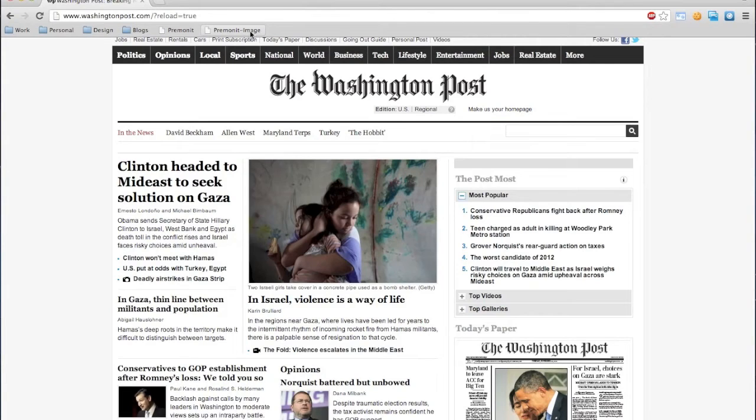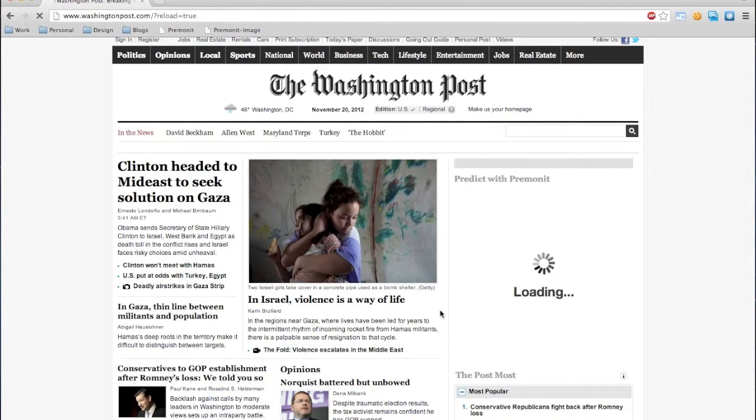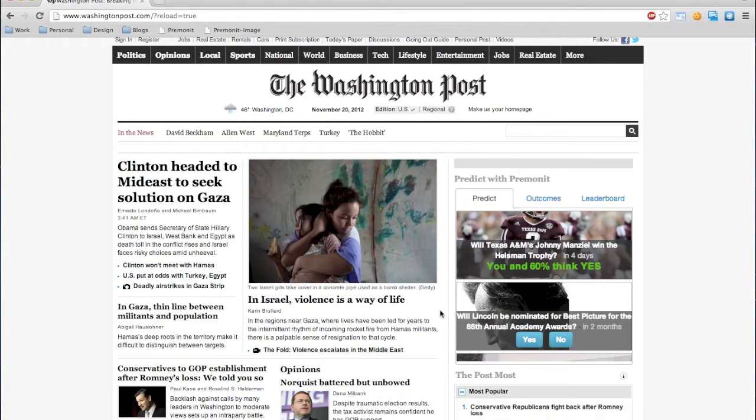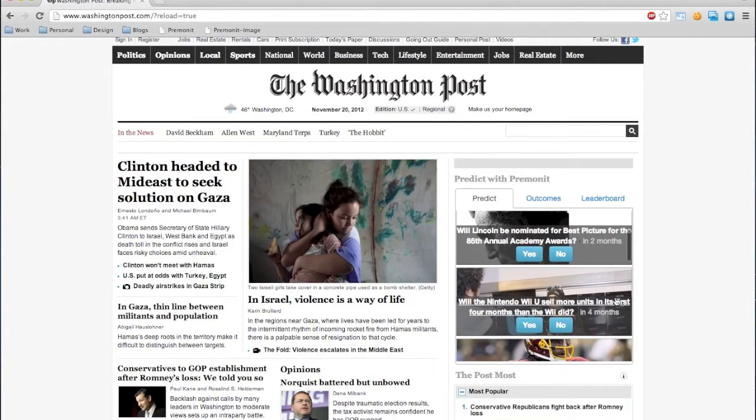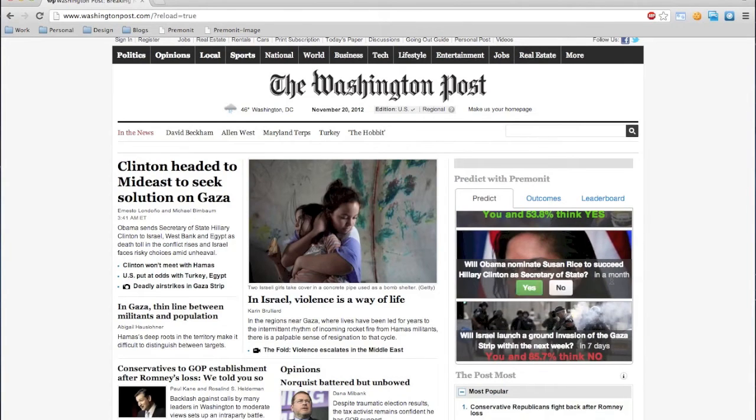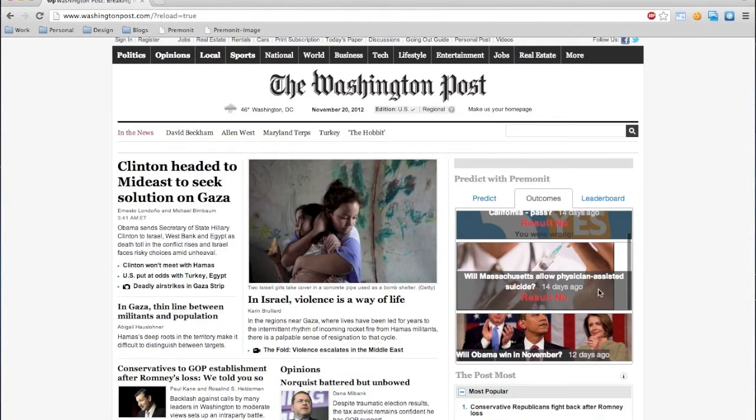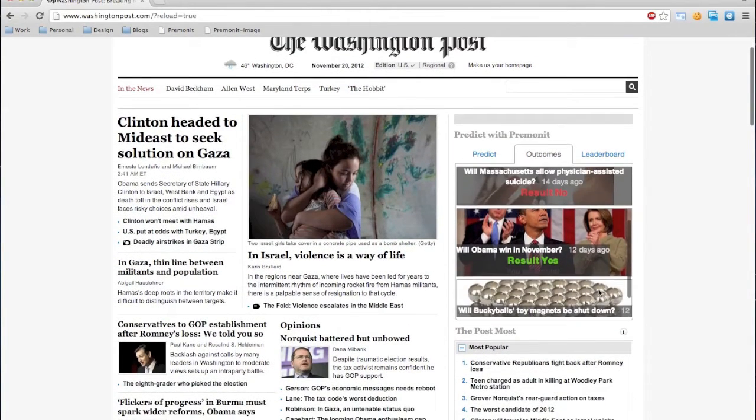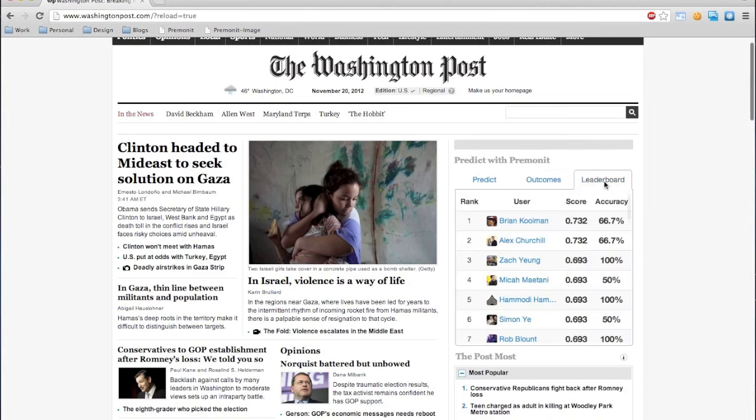Now let me just refresh the page to show you a different vision for what this could look like. This is another format I was considering, one where we have image backgrounds for each event. It's more image heavy, but it's more different from the style of the page. And the leaderboard is the same in this case.